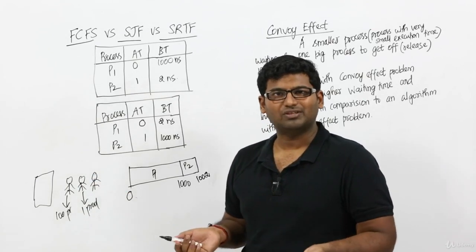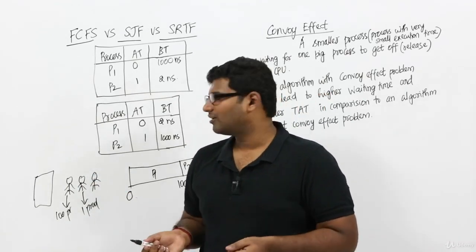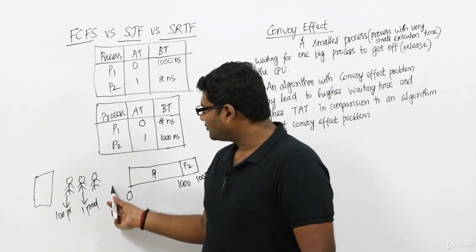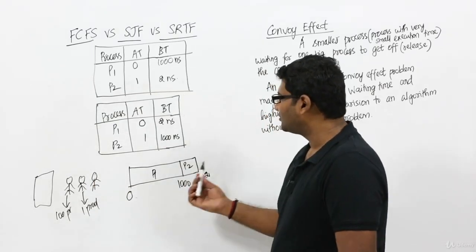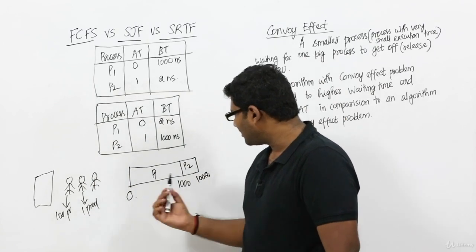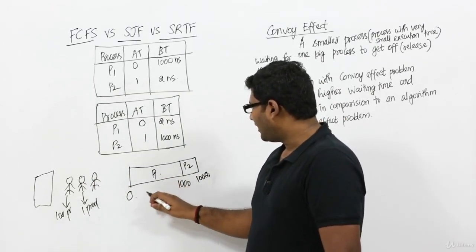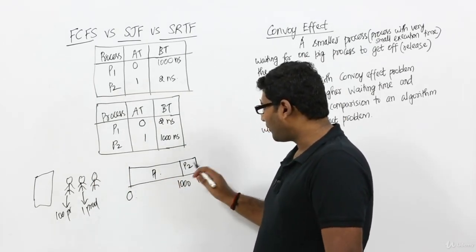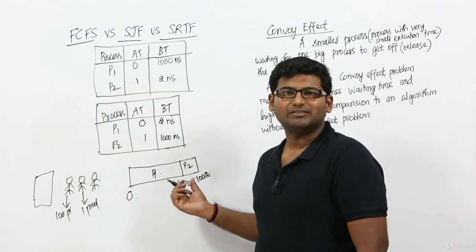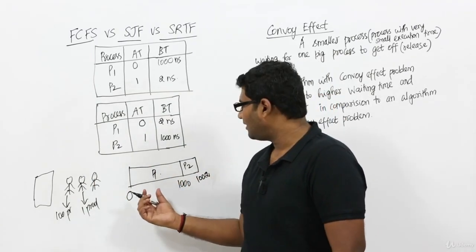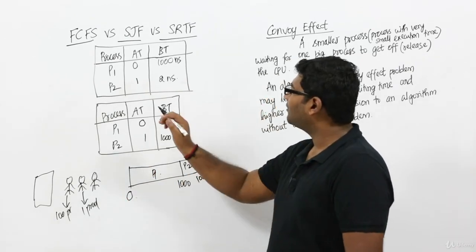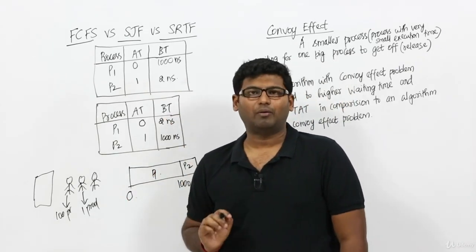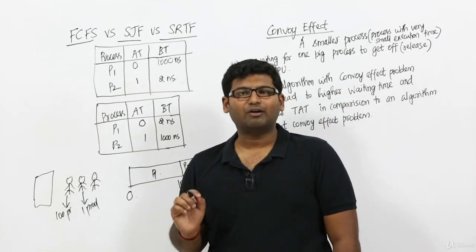Most of the time this is what happens in our day-to-day life. But our question is about processes, and this is the first come first served scheduling algorithm. In FCFS, process P1 executes first before process P2. There is no way that process P2 can request P1 and get executed before P1. So clearly the FCFS scheduling algorithm suffers from the problem of convoy effect. That is what convoy effect means.